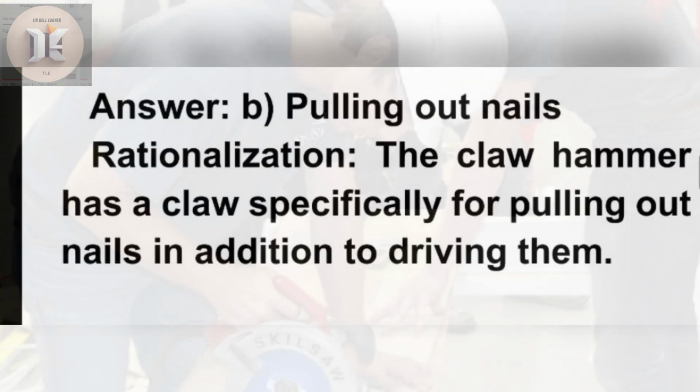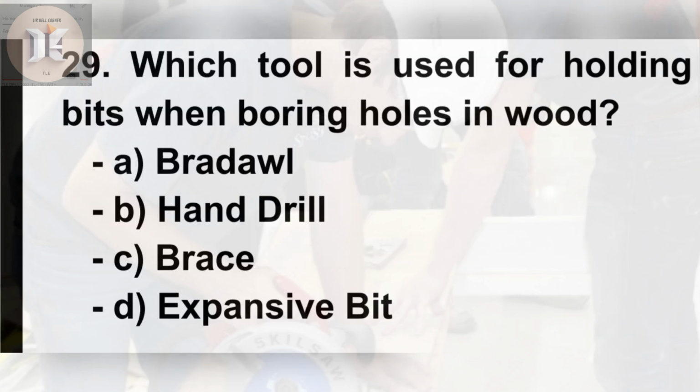Answer. B. Pulling out nails. Rationalization. The claw hammer has a claw specifically for pulling out nails in addition to driving them. 29. Which tool is used for holding bits when boring holes in wood?